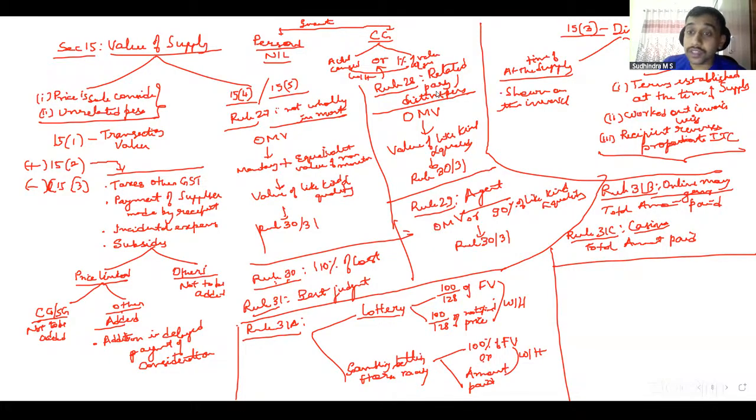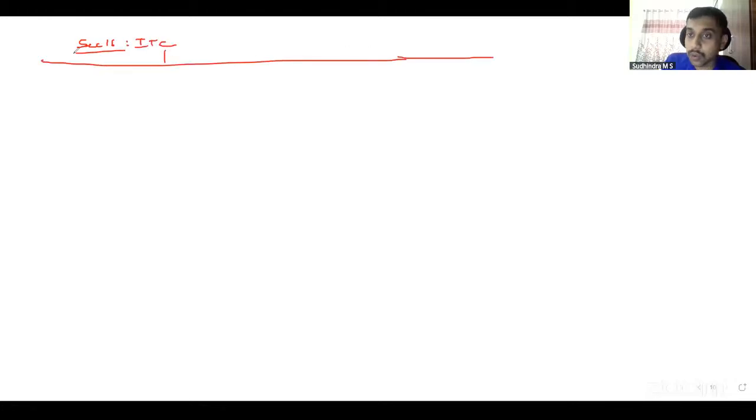Okay, with this we went on to the next important aspect, input tax credit. In input tax credit, we have first section that we discussed, section 16. We have 6 subsections now under section 16. Subsection 1 says every registered person only can claim. So he should be a registered person. Every registered person can claim ITC. It should be in the course or furtherance of business. However, you need not have used it to claim the ITC, even if you are intending to use it in the course or furtherance of business. Intention is important as per 16.1.